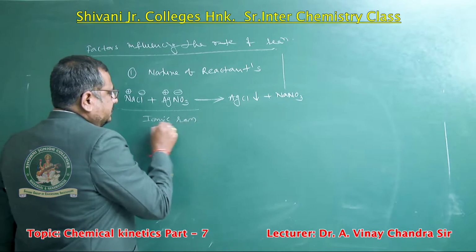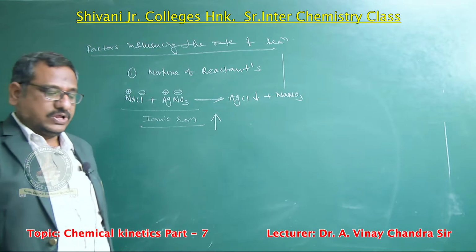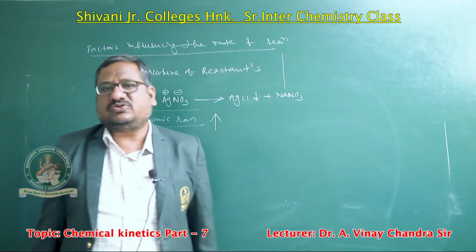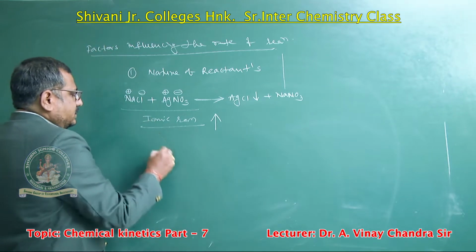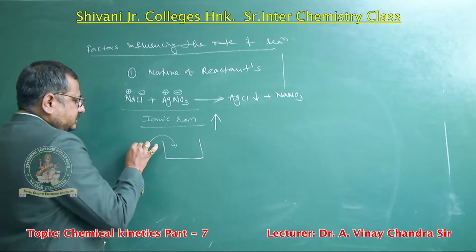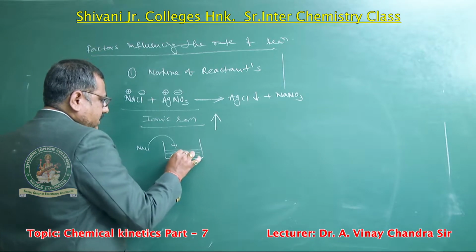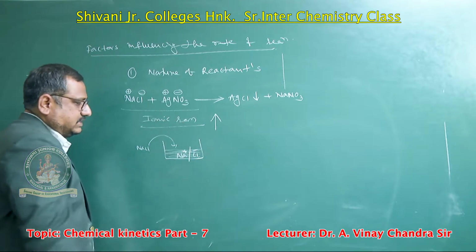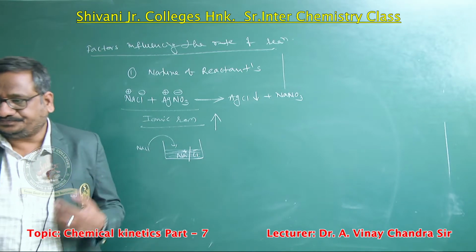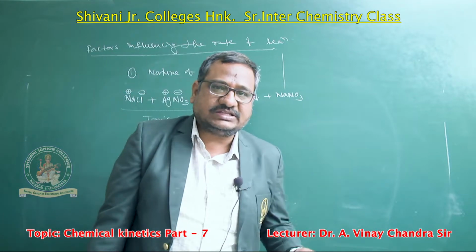Generally, the rate of ionic reactions is high. Why? Because ionic compounds are stable in the solid form and also stable after dissociation. For example, sodium chloride is stable in solid form. When NaCl is dissolved in water, it dissociates as Na+ ions as well as Cl- ions. Sodium has atomic number 11; when it loses one electron, it gets the 10-electron configuration, so the sodium ion is also stable.